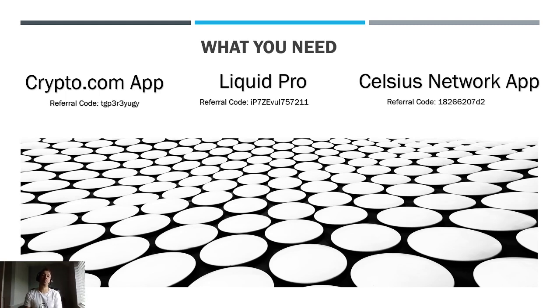So Crypto.com is basically the one-stop shop for most cryptos. You can go there and buy them. I don't recommend selling in the app, but I do advise buying if you're a beginner. Otherwise, use exchanges, and that's the best place to get your stablecoins, basically. Liquid Pro is an exchange where you can buy the CEL token along with many other different cryptos. And then the Celsius Network app is where you can store your CEL token, store your stablecoins, and get interest. The Celsius Network app for me is my favourite one.